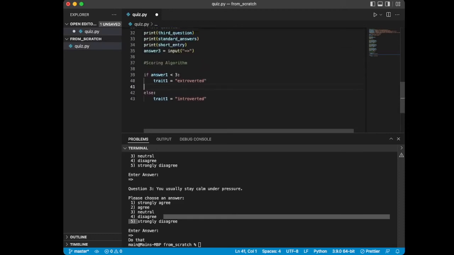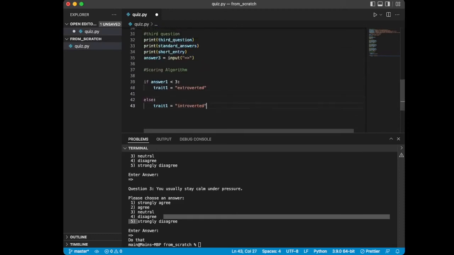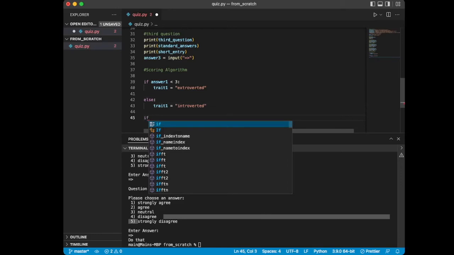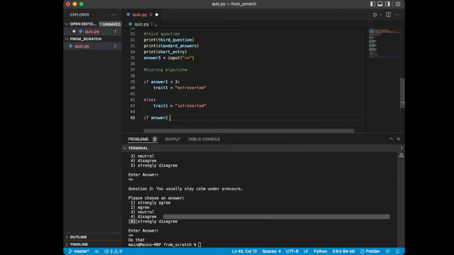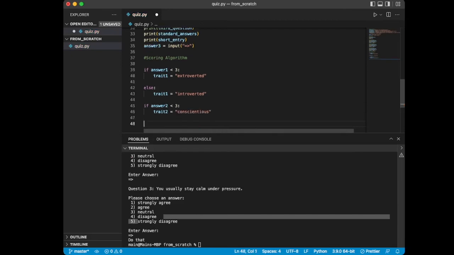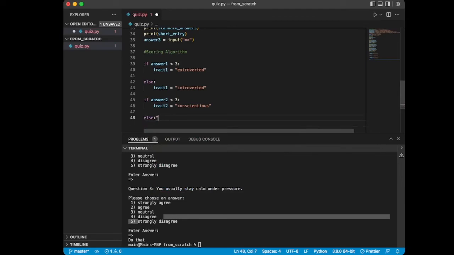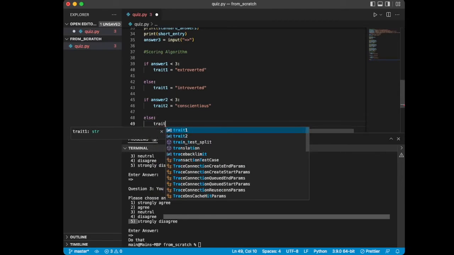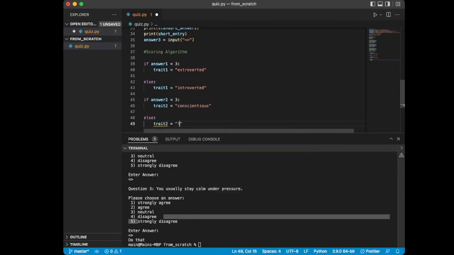Okay, so we're going to move on to question 2 then. The next if statement here, if answer 2 is greater than 3, we'll do the exact same sort of pattern. We're going to say trait 2 equals conscientious, and else we're going to say trait 2 equals laid back.